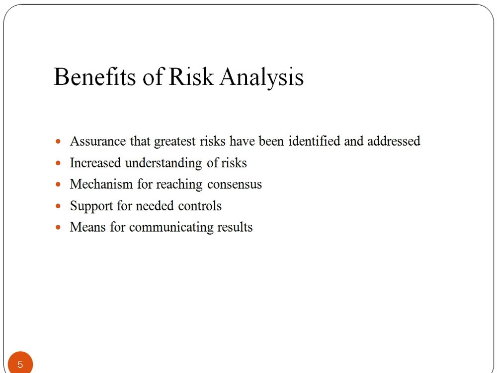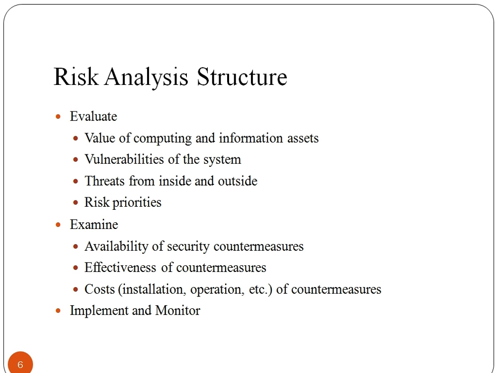For any risk analysis, four important parameters are required. These are evaluate, examine, implement and monitor. Evaluate the value of computing and information assets and vulnerability of the system. Threats from inside and outside and risk priorities are also evaluated. Then examine the security countermeasures and costs involved in it. Then implement it and continuously monitor activities and results.